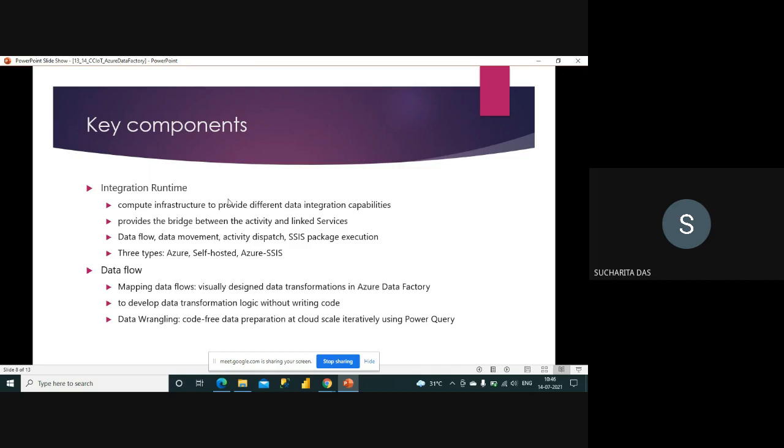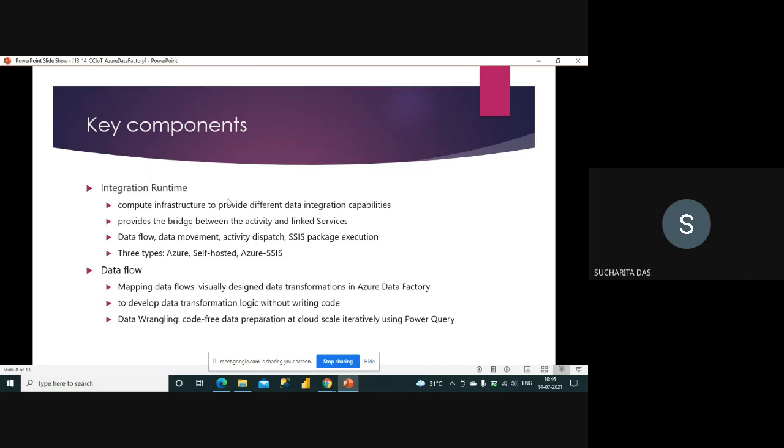And there is another thing, data wrangling, that is code free data preparation at cloud scale iteratively using Power Query. Now it is another technology, Power Platform. Microsoft has some Power Platform where you have Power Query, Power Automate, Power App, Power BI. It's another new domain that again you have to learn. But data wrangling is something where I am doing some transformation on my data using Power Query. So this option is given for people who are familiar with Power Query. They can use this data wrangling.